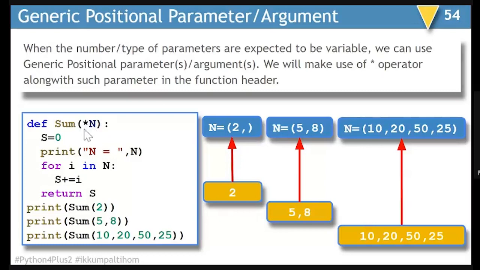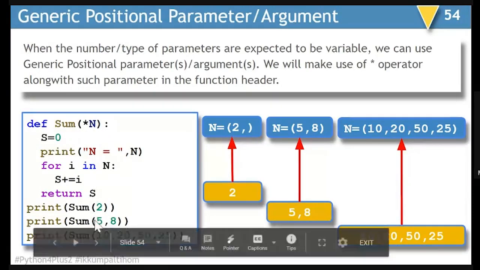So I am writing here *n. If I am passing a single parameter, the single value will be added. If I am passing two parameters, 5 and 8 will be added. If I am passing three parameters, all three values will be added.